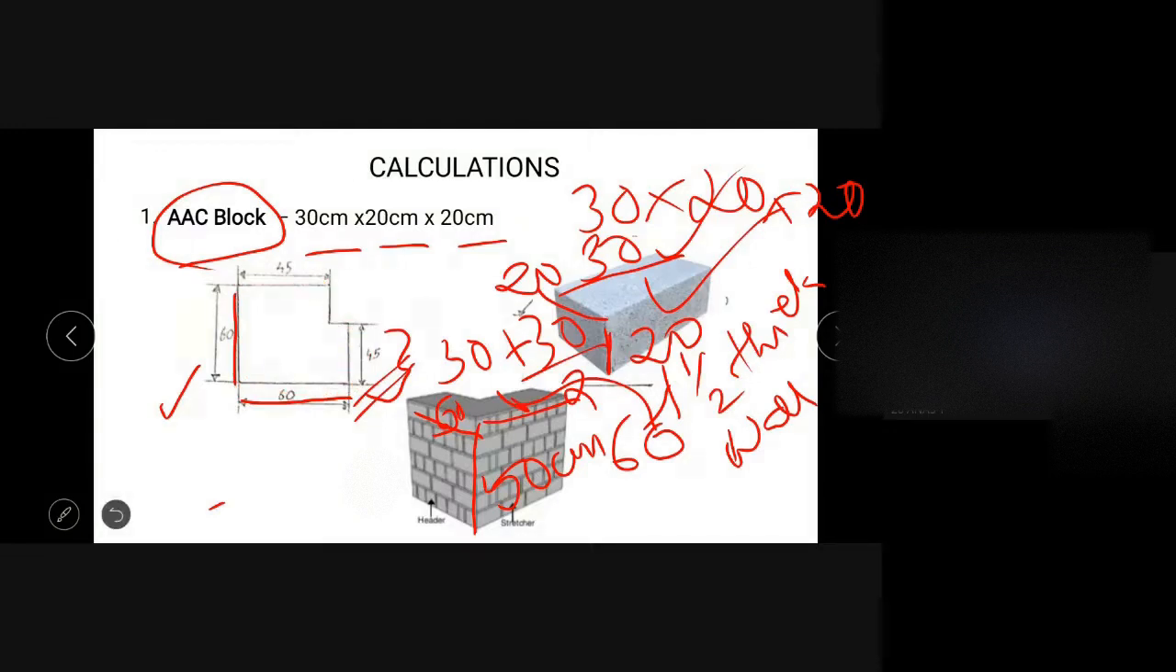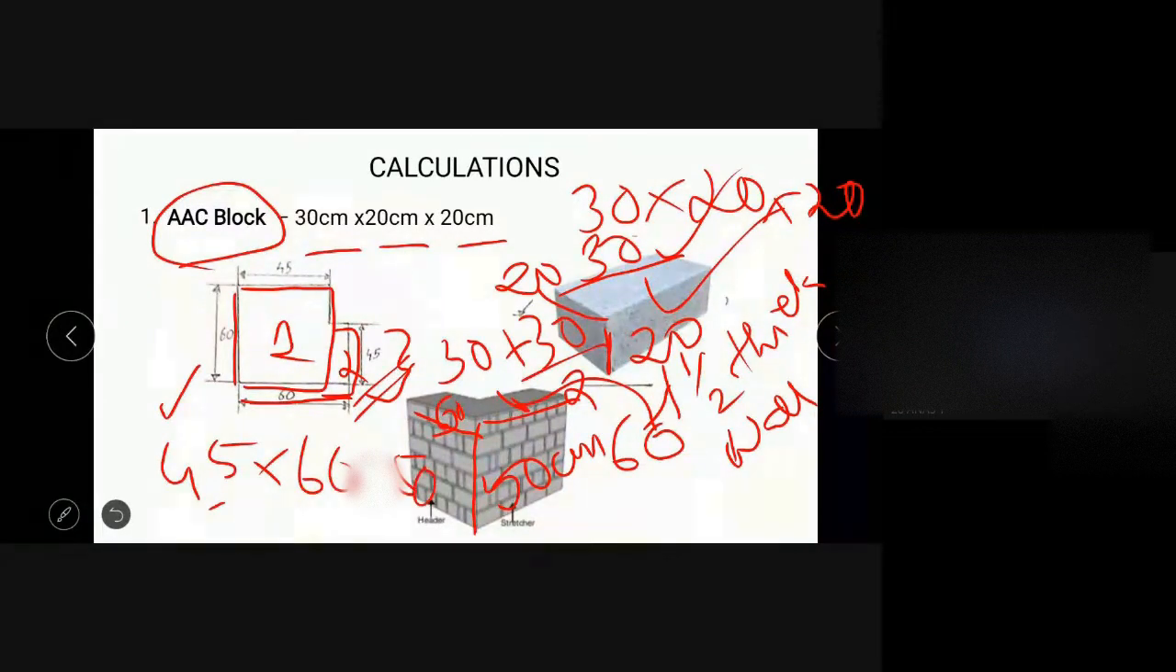So this is a plan view. Here we are dividing it into two parts. First part: 45 into 60 into 50. This is the volume of the first part.